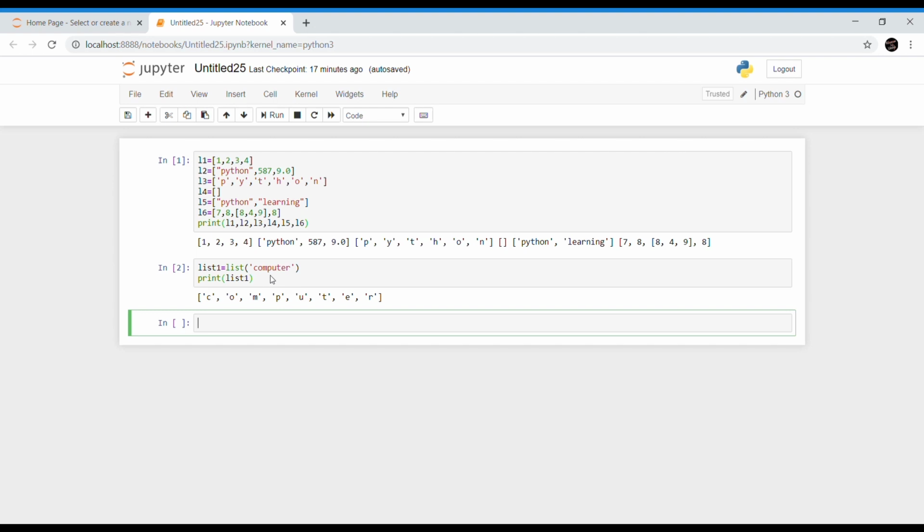So in this example, we are using the list method to create a list from an existing sequence. Now the list method is also used for creating an empty list. So now look at this example.